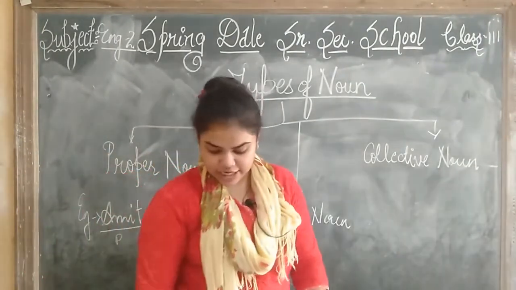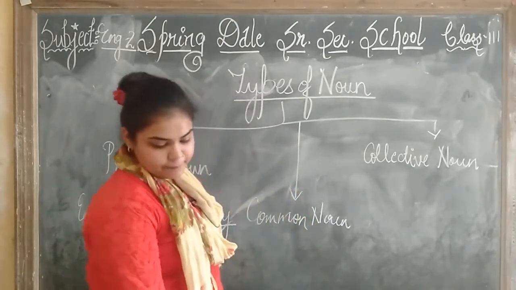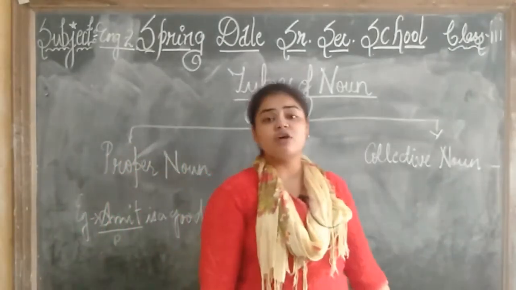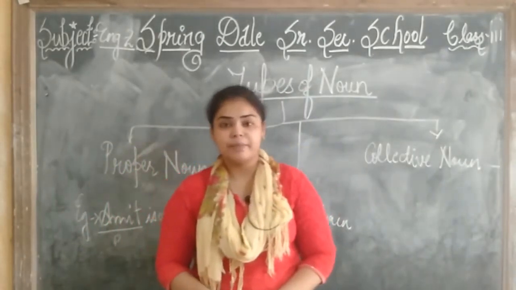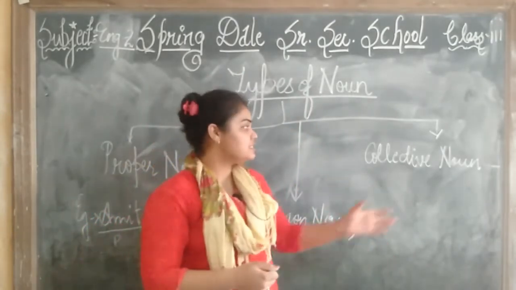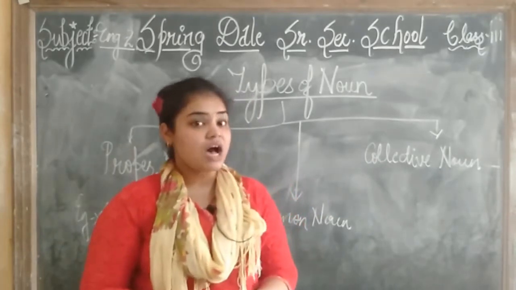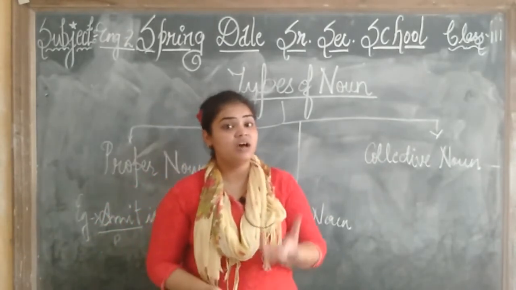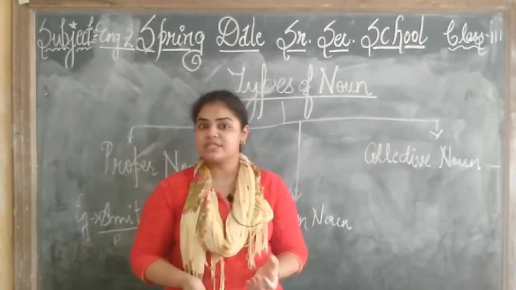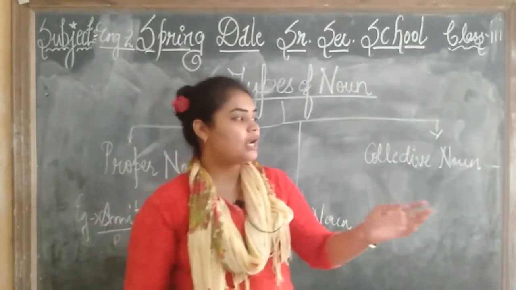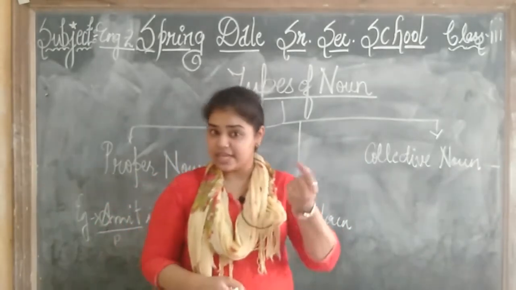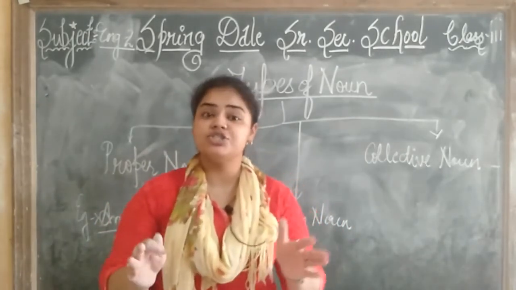So children, next we have the collective nouns. What are the collective nouns? Collective nouns क्या होते हैं? For example, if we have anything in a group, that is the collective noun. You all have seen the grapes. आप सबने grapes देखे हैं? They are coming in a bunch. वो कैसे आते हैं? In a bunch. Because if we buy grapes, can you buy one grape? If you go and ask a fruit seller, please give me one grape, will he give you a single grape? No. He will give you a bunch of grapes.